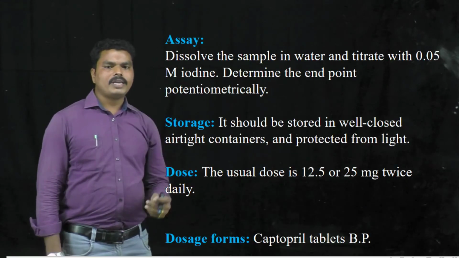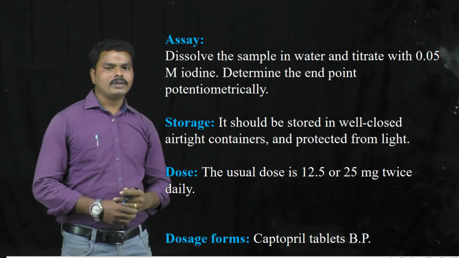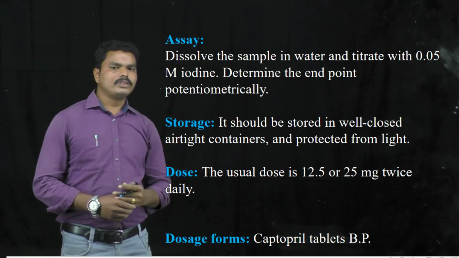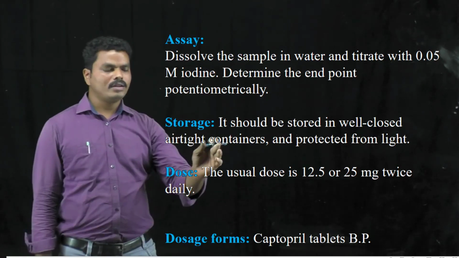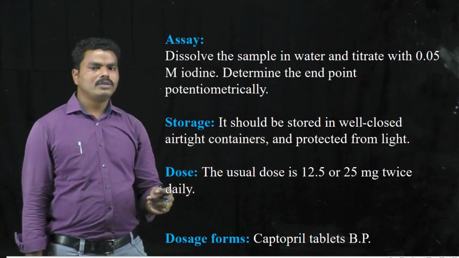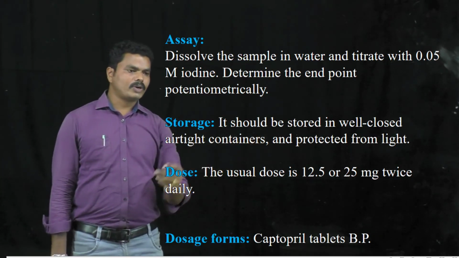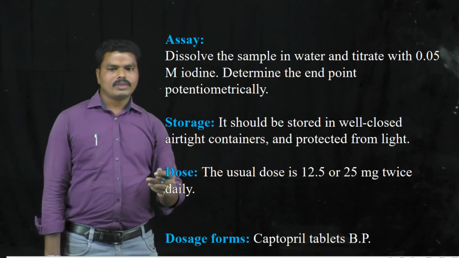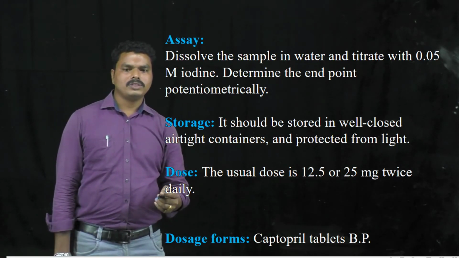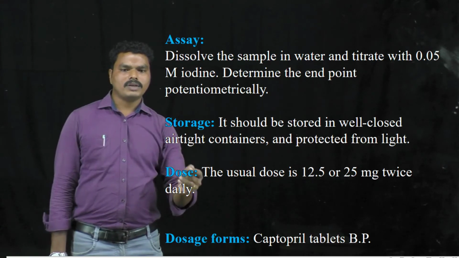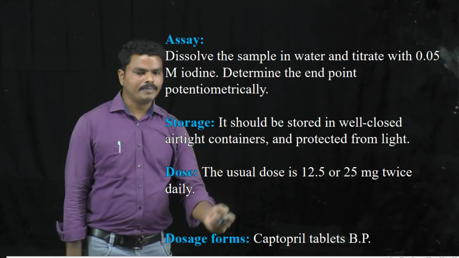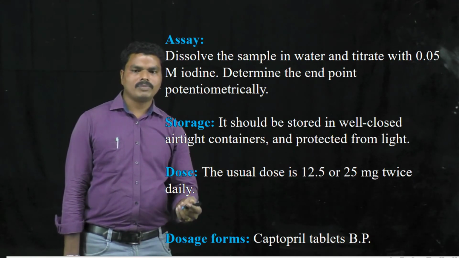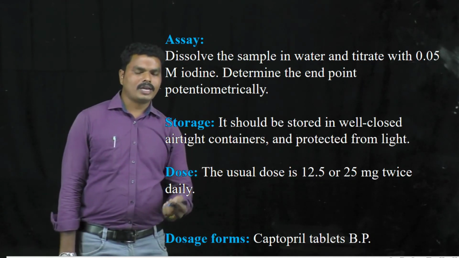This drug can be assayed by the potentiometric method, that means by titrating with 0.05 molar iodine. It is stored in well closed airtight containers and should be protected from light. The usual dose of captopril is 12.5 to 25 mg twice a day. The dosage forms available for captopril are tablets.